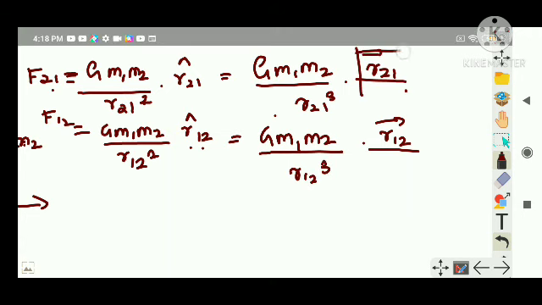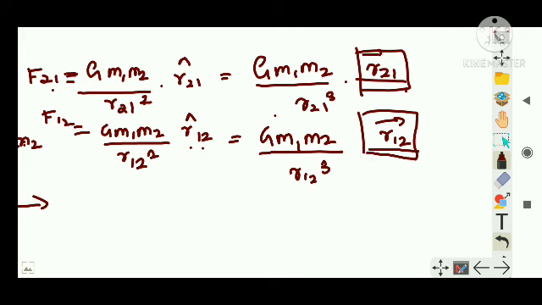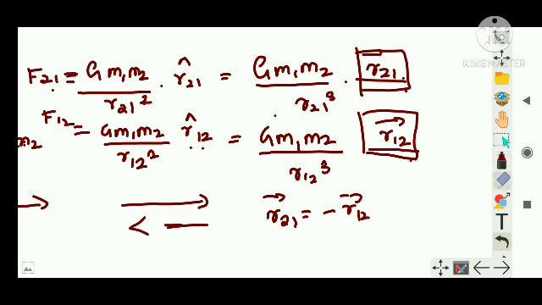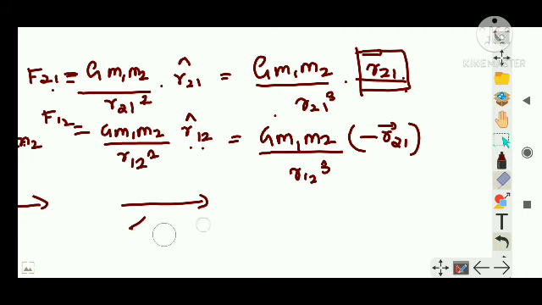Now what is the relationship between r21 and r12? If r21 is in this direction, then r12 is in the opposite direction. So I can write the r21 vector is equal to minus the r12 vector. Here I'm going to replace the r12 vector as minus the r21 vector. The cube is actually a magnitude, and for magnitudes, multiplying or dividing is the same.